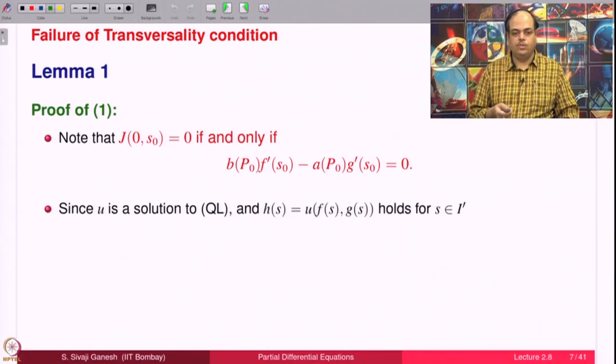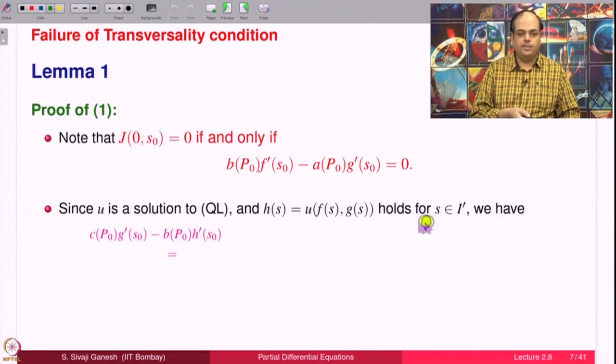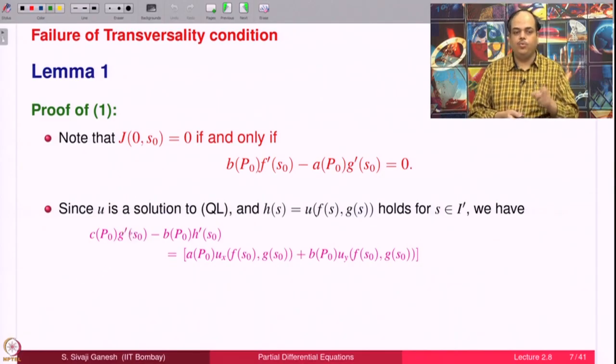Since U is a solution to quasi-linear equation and H of S equal to U of F S, G S holds, we know this. We have, let us compute this, C P naught G prime minus B P naught H prime. What is C P naught? From the equation A Ux plus B Uy equal to C, therefore that C P naught is equal to this quantity in the brackets, A Ux plus B Uy, at the respective points, A and B and Ux, Uy are evaluated, into G prime S naught minus B P naught into H prime S naught.